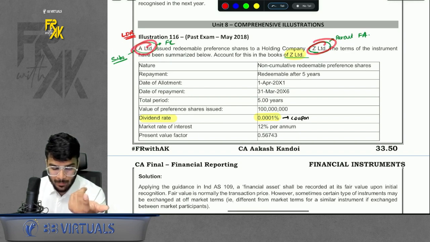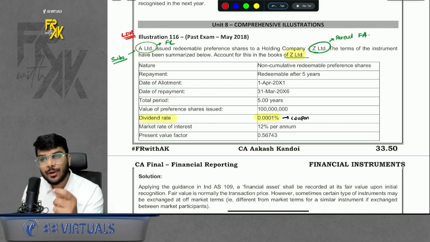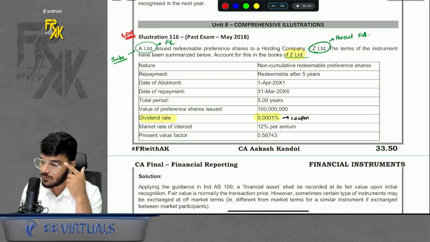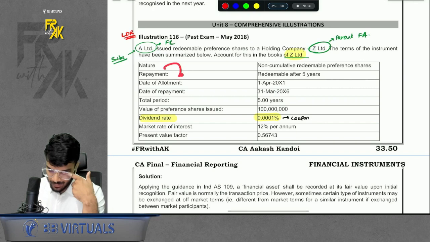The one who issued, for him it is a financial liability. For holding it is a financial asset. For whose point of view it is asked? Asked from the point of view of Z Limited, that is a financial asset point of view, parent's point of view, right? So instrument was issued.